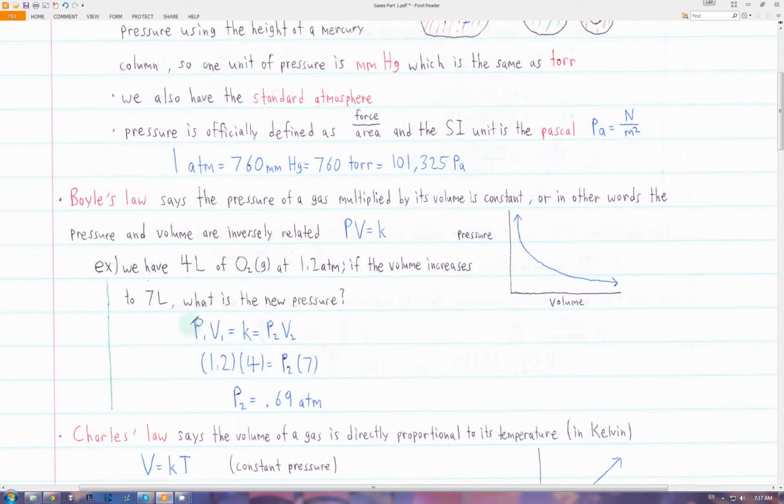We can just use 1.2, the pressure, times 4, the initial volume, and set that equal to the new pressure and 7, the new volume. We find that the new pressure will be 0.69 atm. So the pressure decreased when we increased the volume, which is what we'd expect.